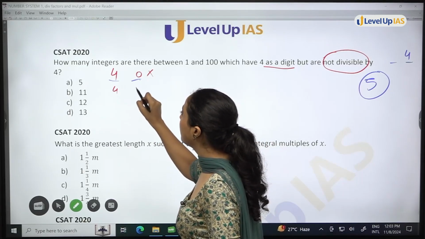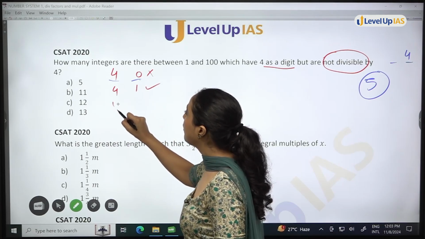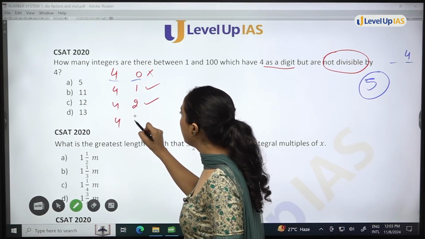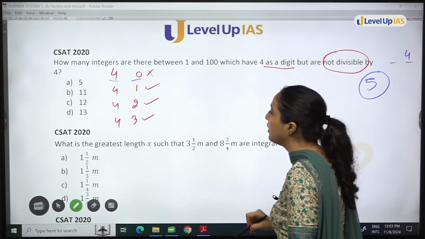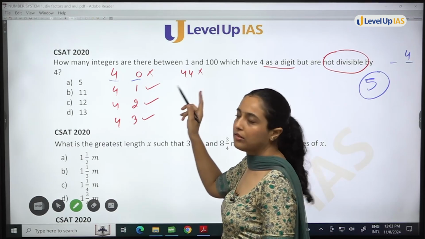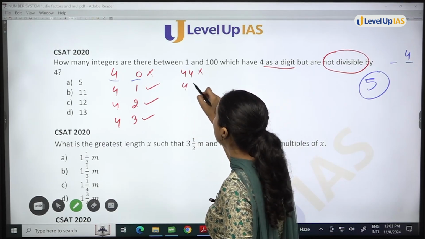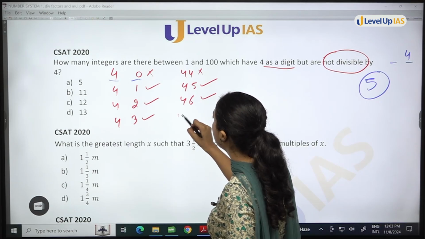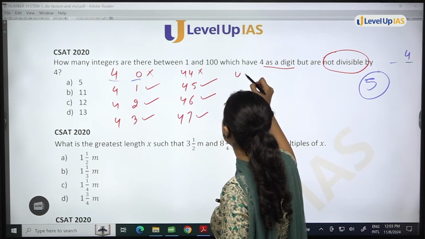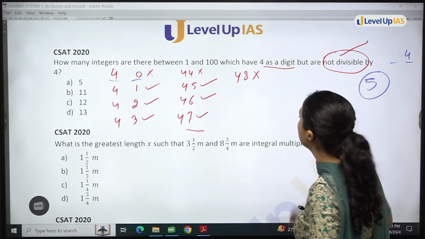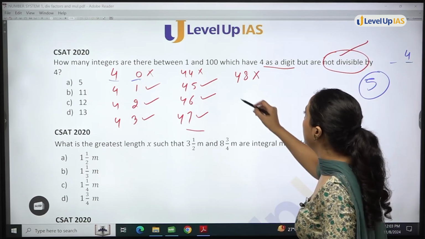Then 41, we will consider. 42, not divisible, we will consider. 43, again, we will consider. Then 44, already decided that we will not consider. Then 45, 46, 47. We are considering the numbers that are not divisible by 4 because that is what is asked.